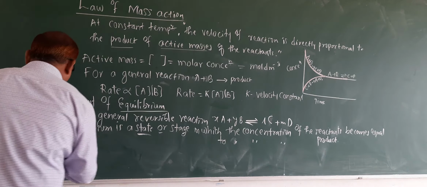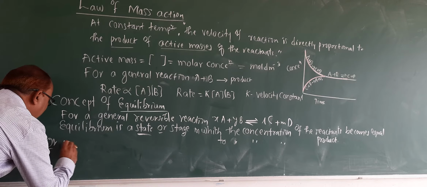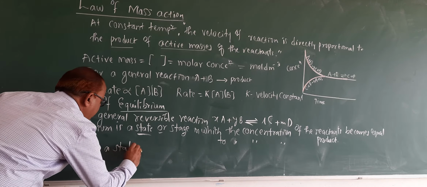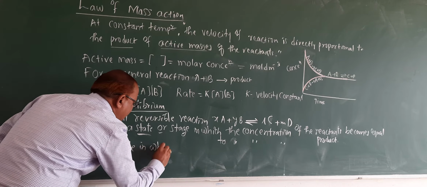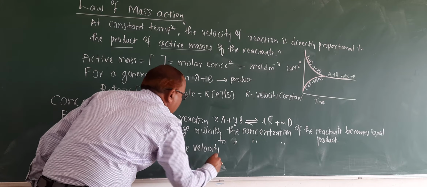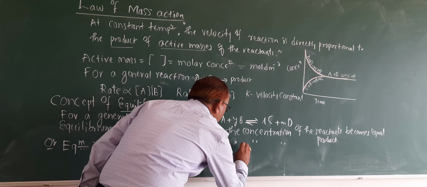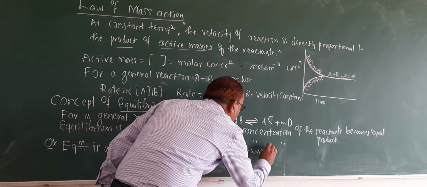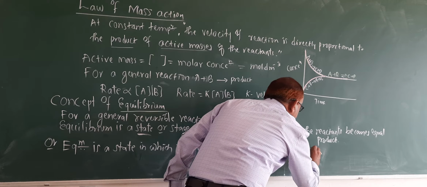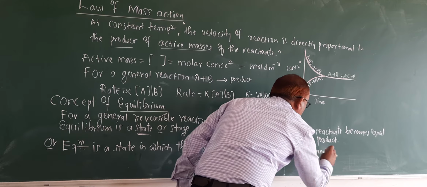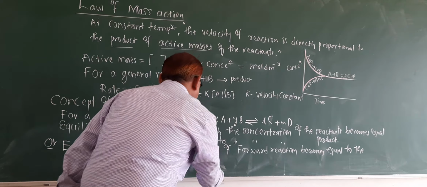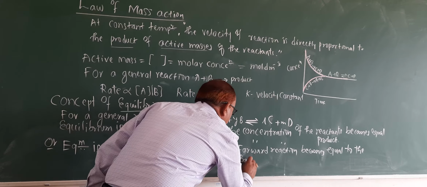ಇನ್ನೊಂದು ರೀತಿ ಡೆಫಿನೇಷನ್ ಕೊಡೋದಾದ್ರೆ, equilibrium is a state in which the velocity of the forward reaction, left to right, becomes equal to the velocity of the backward reaction.